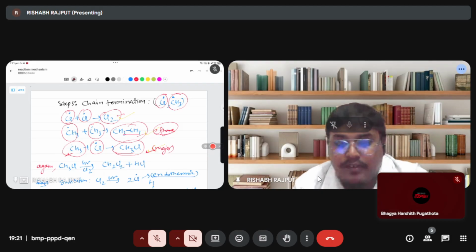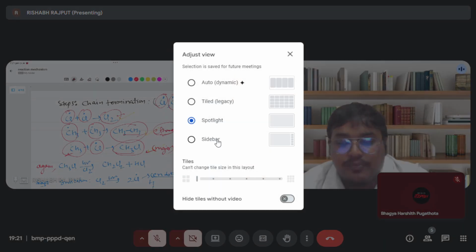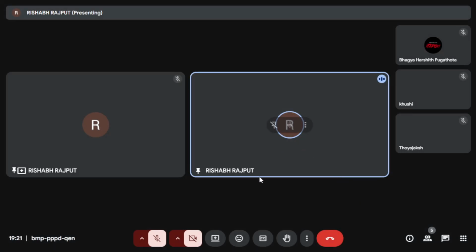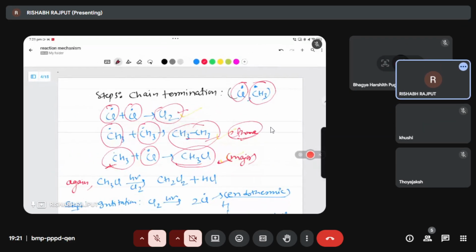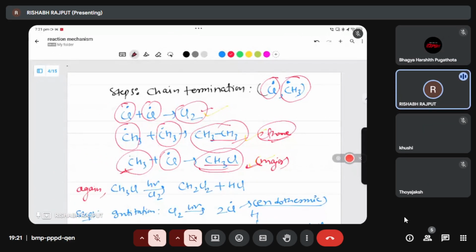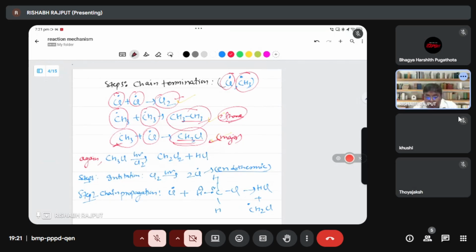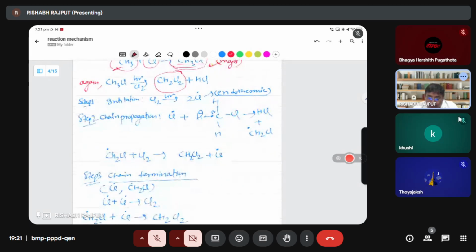In this process, don't worry, sir. Why are we not talking about it? Because its amount is very less. So that is why this method. If you do not control the amount of chlorine or alkane, what happens? Again, this methyl chloride will make CH2Cl2 here.